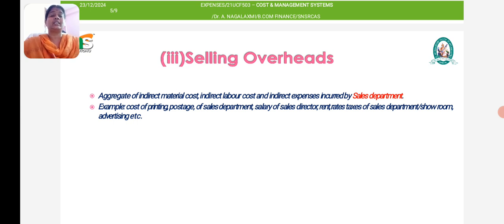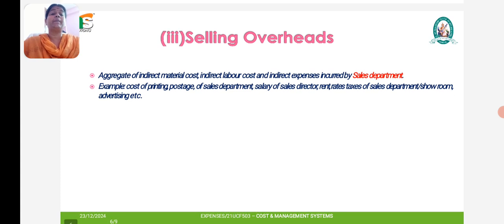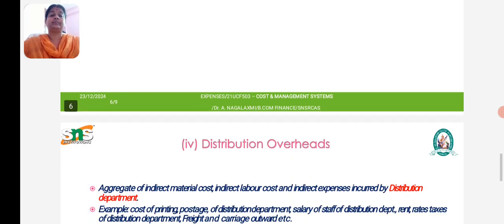All the indirect material, indirect labor and indirect expenses are said to be selling overheads. Examples: cost of printing, postage of the sales department, salary of the sales director, rent, rates and taxes of the sales department, showroom, advertisement. These things are said to be selling overheads.